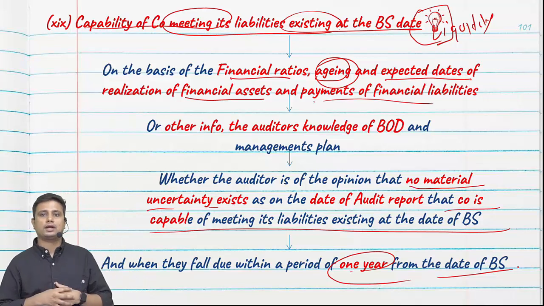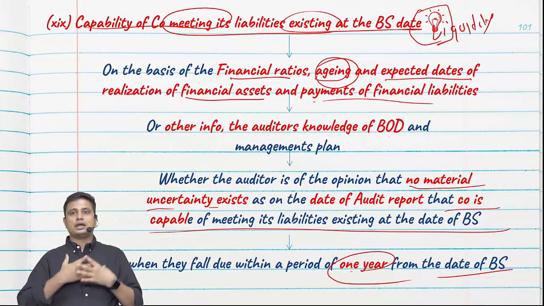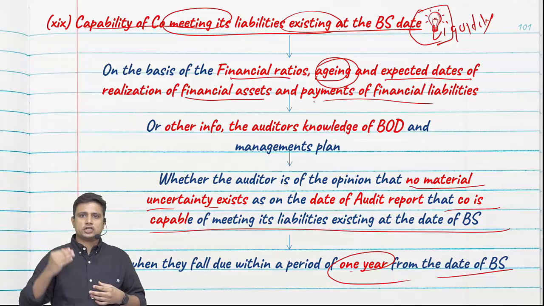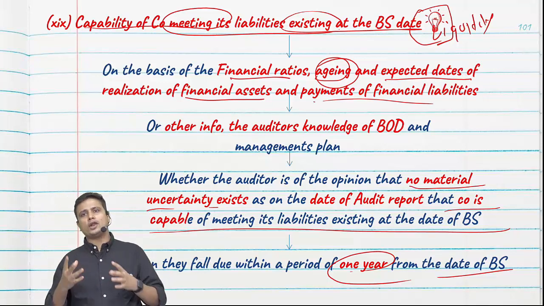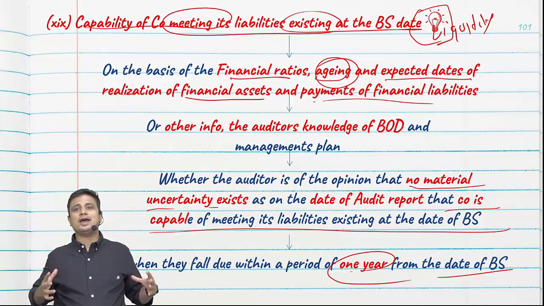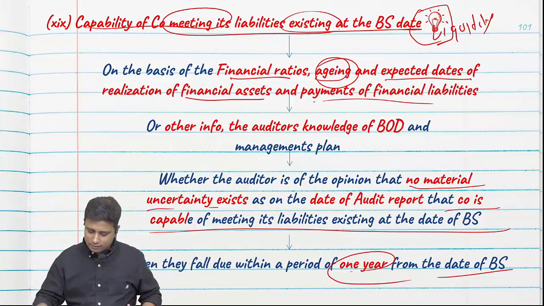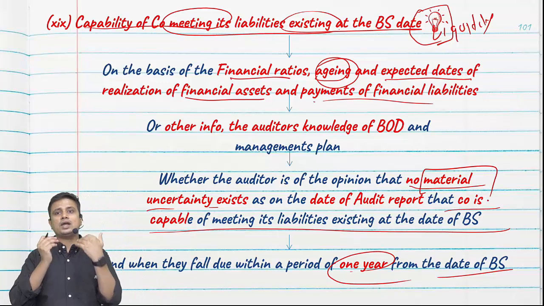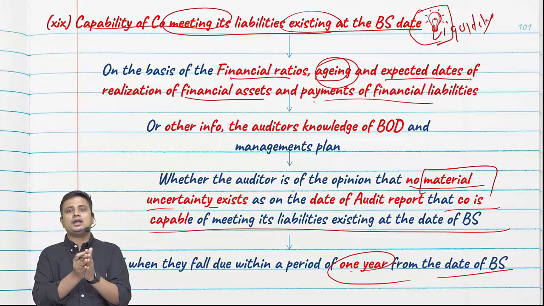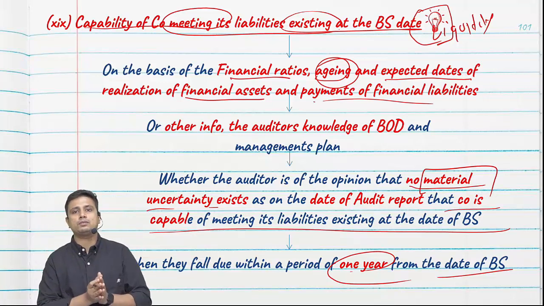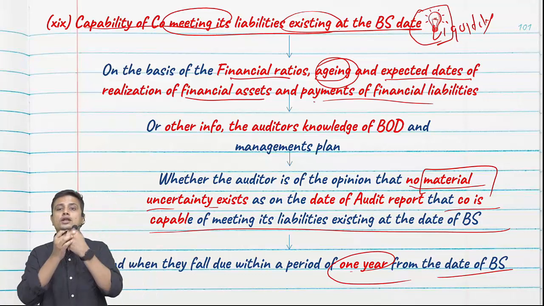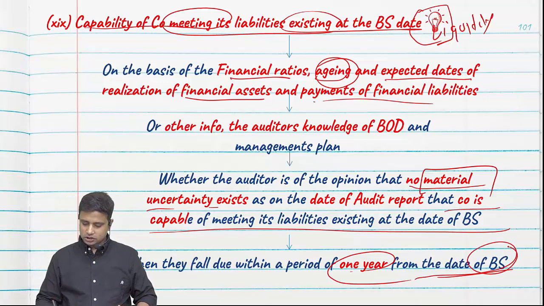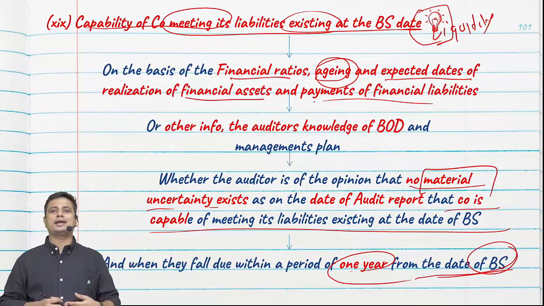So here what we are trying to say is that on the basis of financial ratios or aging or other information or knowledge of the board's plan or anything, we have material certainty. What do we have? Material certainty that we are very sure that the entity will not be able to repay its liability, not just on the date of the auditor's report, but also within 1 year from the date of the balance sheet.